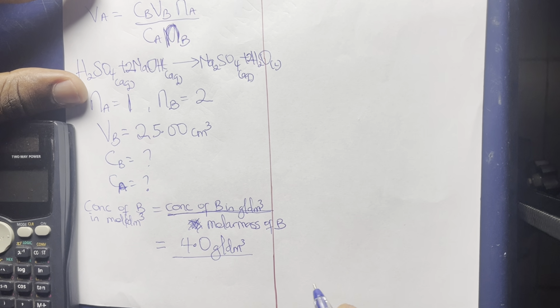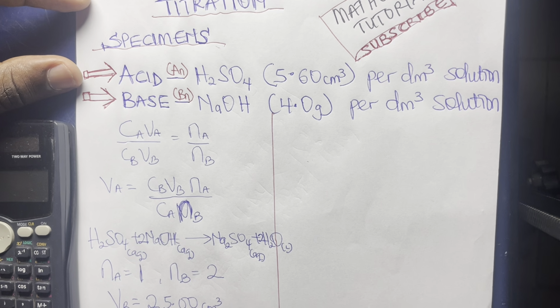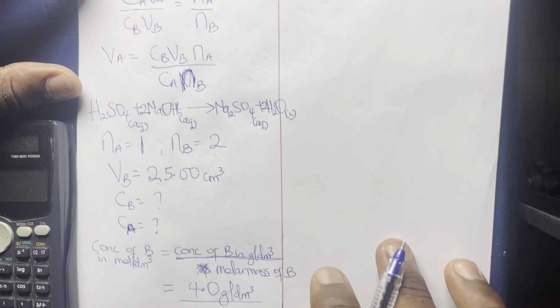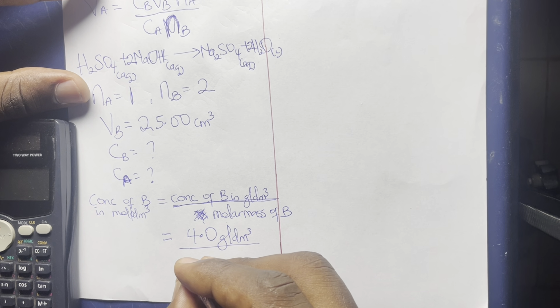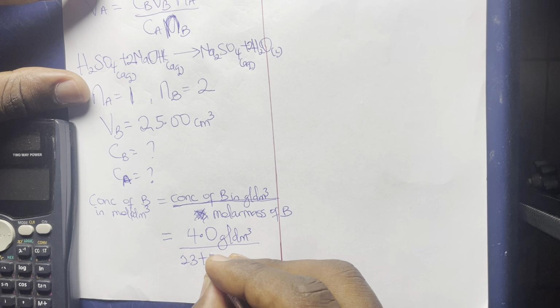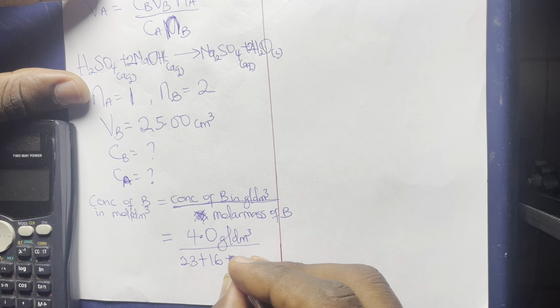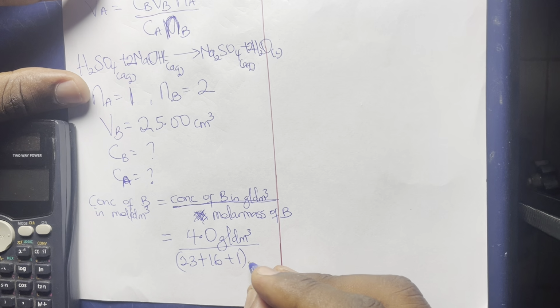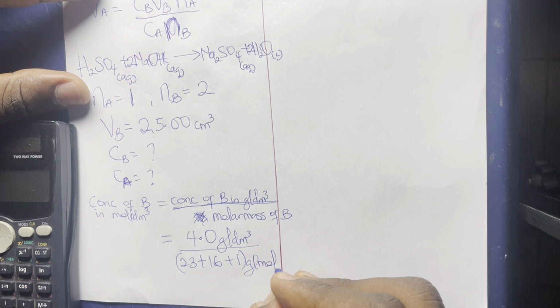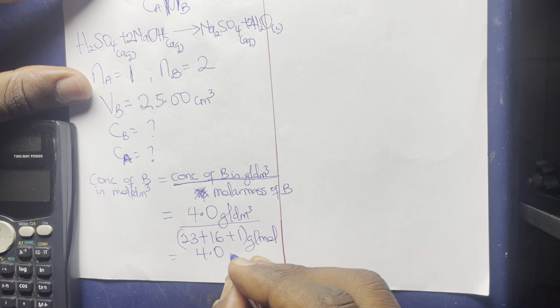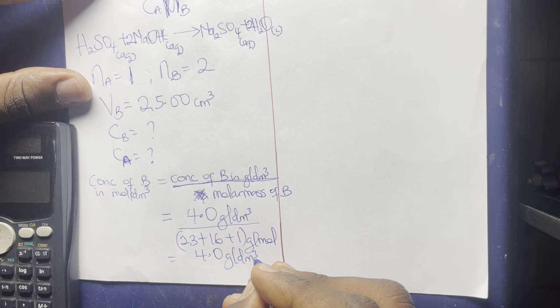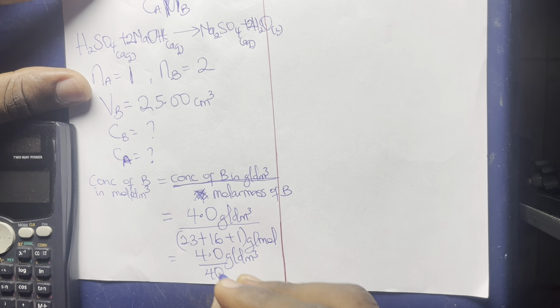So all over, what's the molar mass of sodium hydroxide, or formula mass of sodium hydroxide? So that's going to be sodium is 23 plus oxygen is 16, then hydrogen is 1. So this is going to be gram per mole. So by the time we do this, this is going to be 4.0 gram per dm cube all over 40 gram per mole.